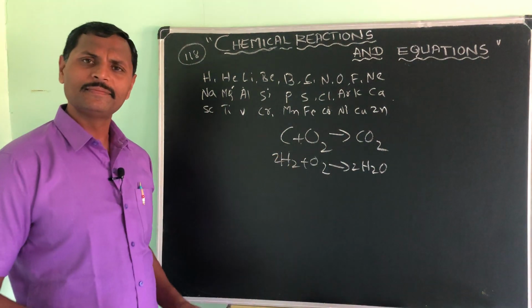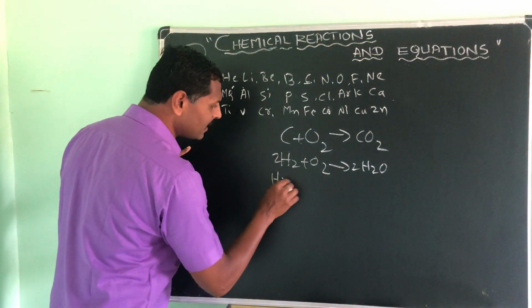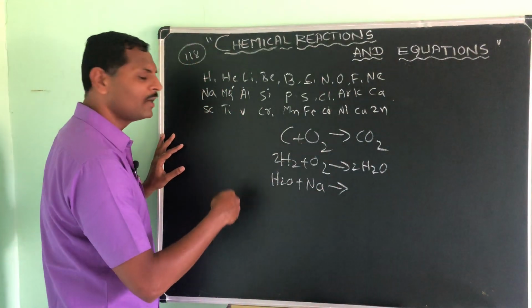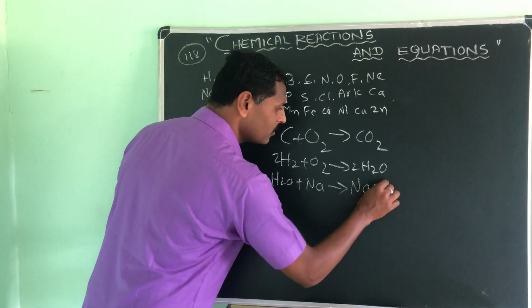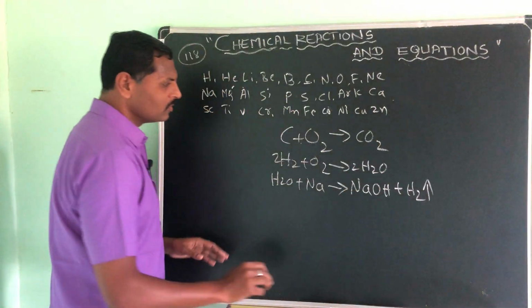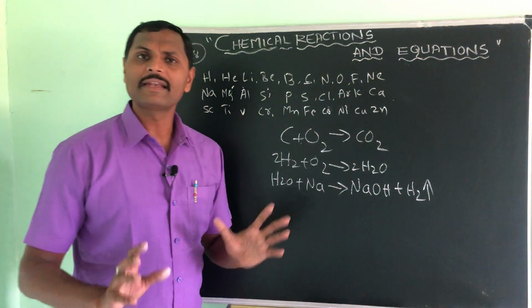So I have written 2 chemical reactions. Sir, what is this? Simply I will take one more chemical reaction. I will take water, as we already studied it in the metals and non-metals also. When sodium metal reacts with the water, see, it gives sodium hydroxide and hydrogen gas, right? So you see here, all these things you will call a chemical reaction.